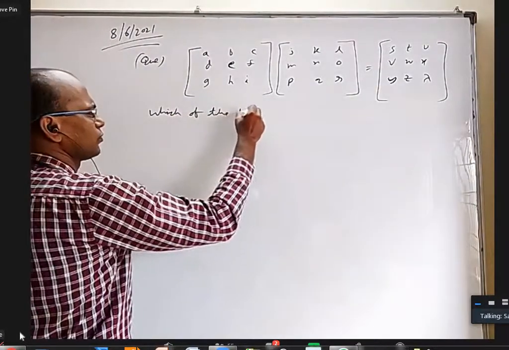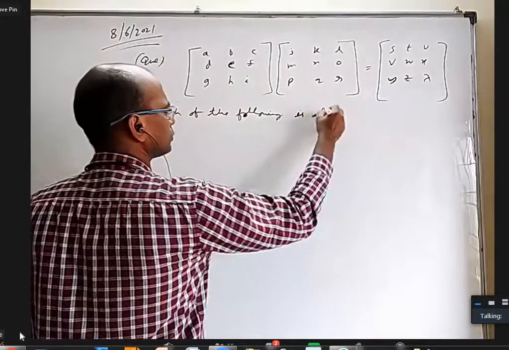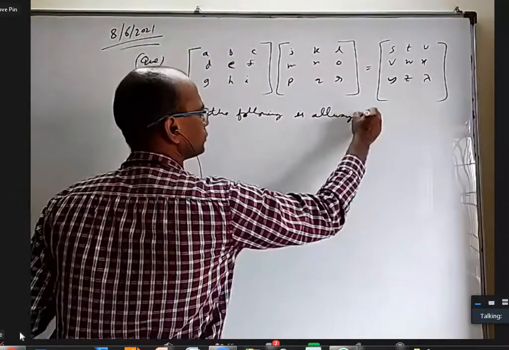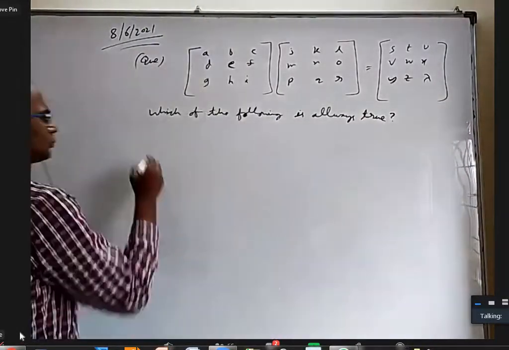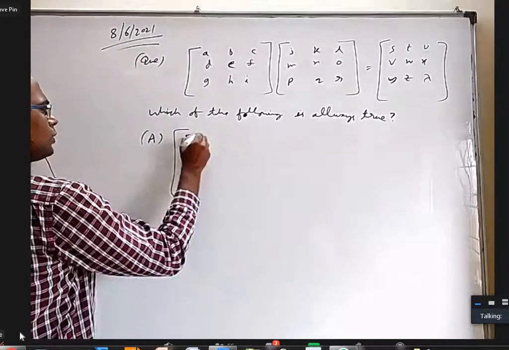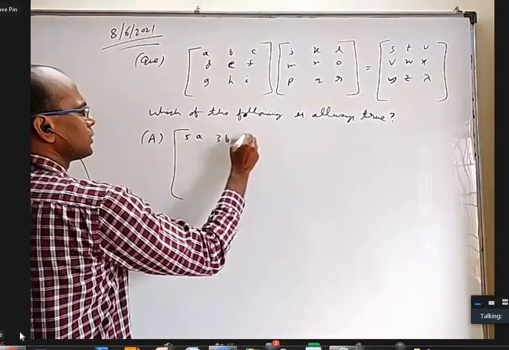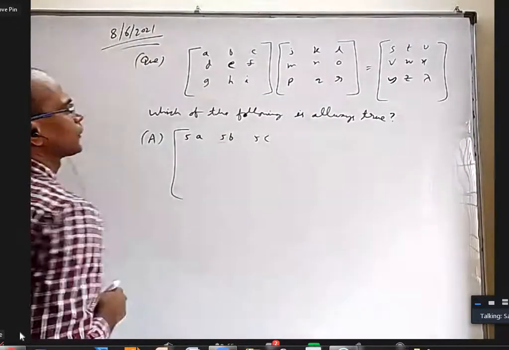Which of the following is always true? 5A, 5B, and 5C.